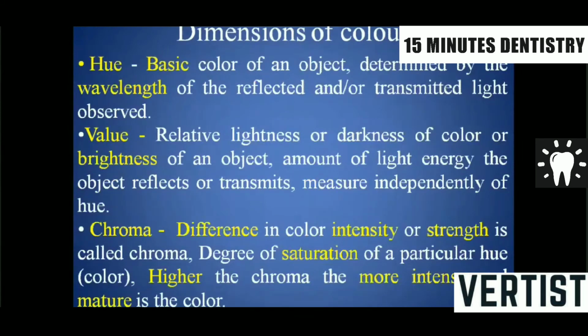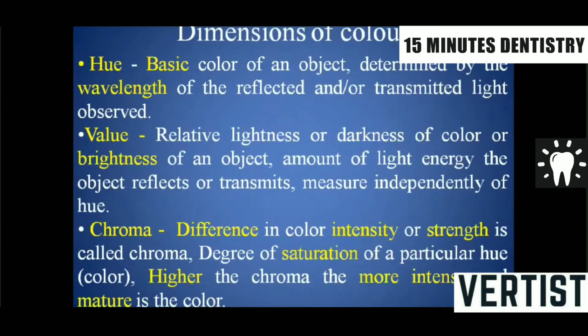What is hue? Hue is the basic color of that particular object determined by the wavelength of the reflected or the transmitted light observed. So, the basic color is either yellow, green or red. By different bits of variation, we are supposed to know the hue of that particular prosthesis or that oral cavity teeth, so that the hue should be matched with the shade guide, and that should be conveyed to the laboratory for proper fabrication of the prosthesis.